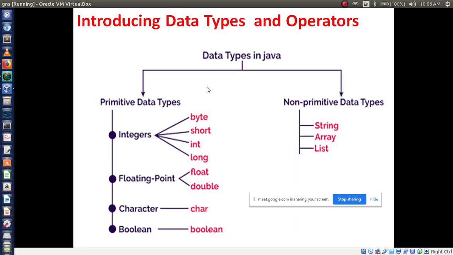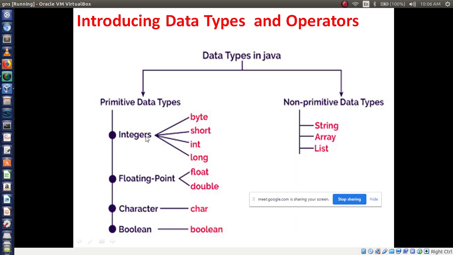First we will see data types. In Java we have two kinds of data types, primitive data types and non-primitive data types. In primitive data types we have int, float, char, boolean. You have learned int, float, char, I think, but in Java you will learn a new data type, that is boolean.